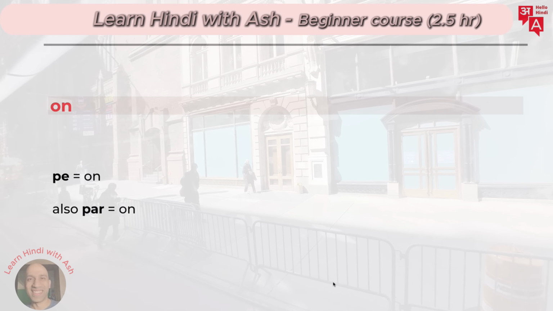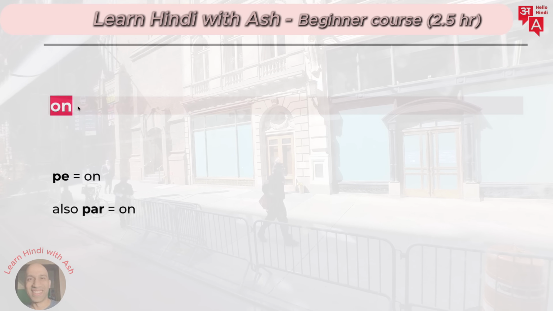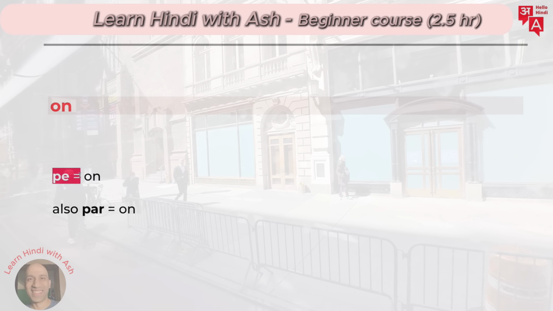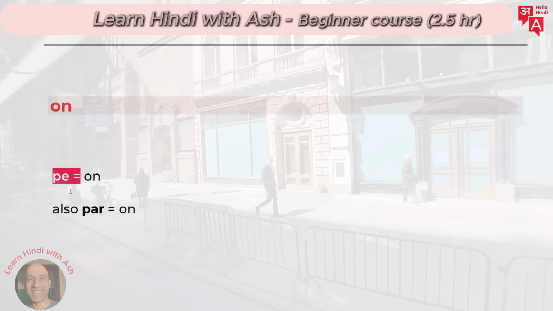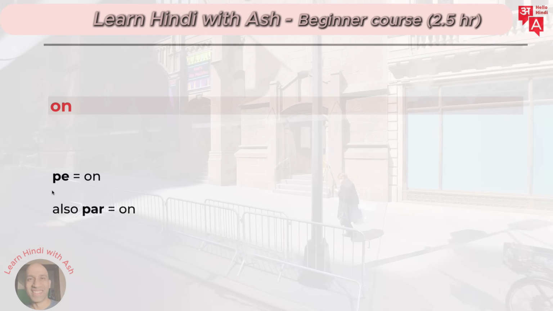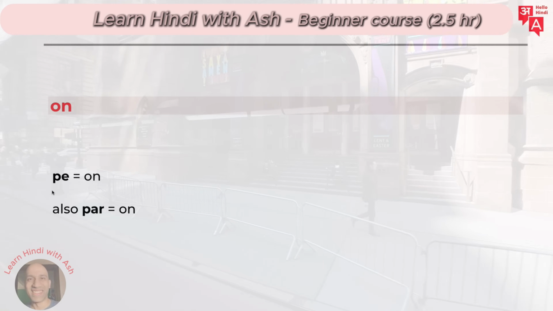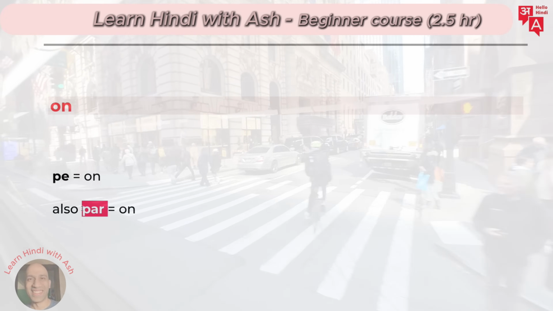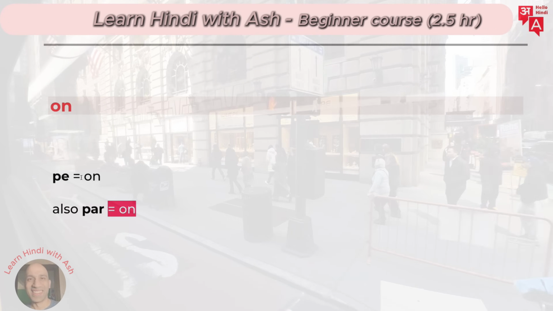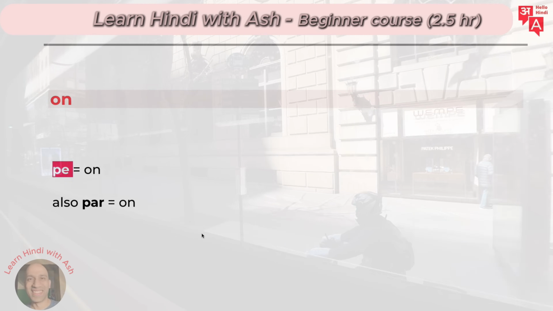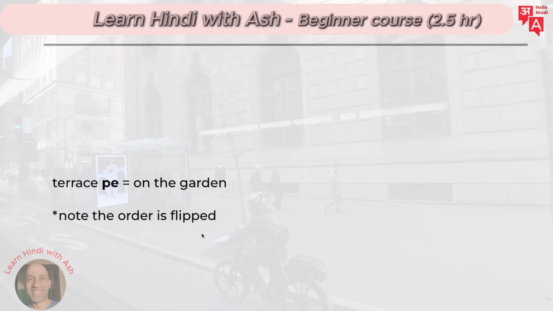All right, let's move on to the next preposition, which is on. On is easy. It's pay. The first one was may. This is pay. Okay, it's not pay. Remember, there's no H there. It's no H, just pay. You can also use par. So par is the more formal way of saying it, but pay is more conversational, and so I've used pay here.